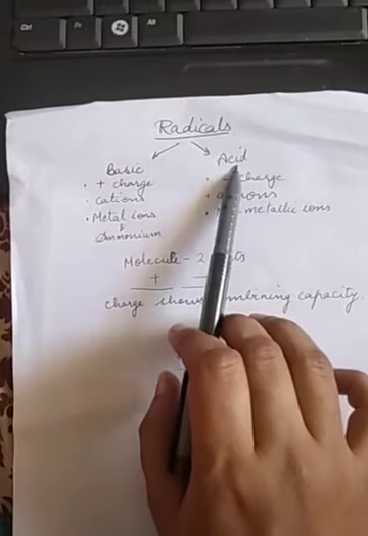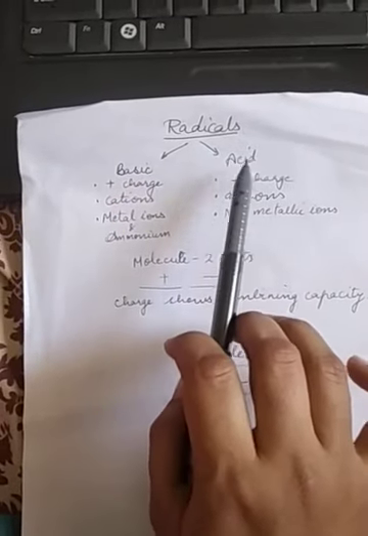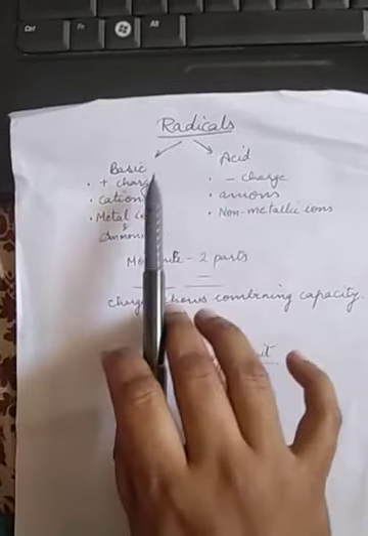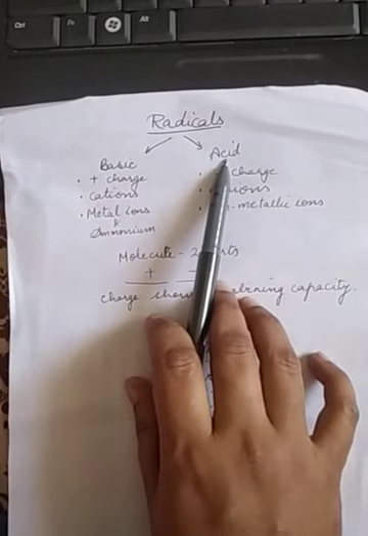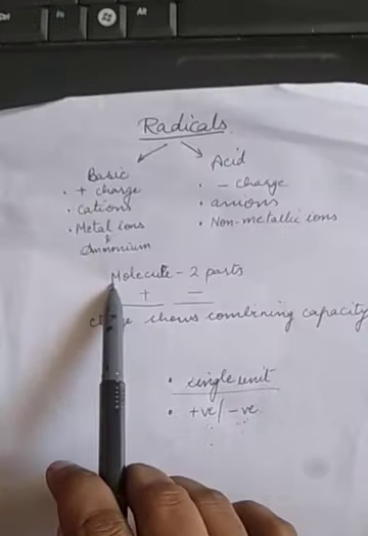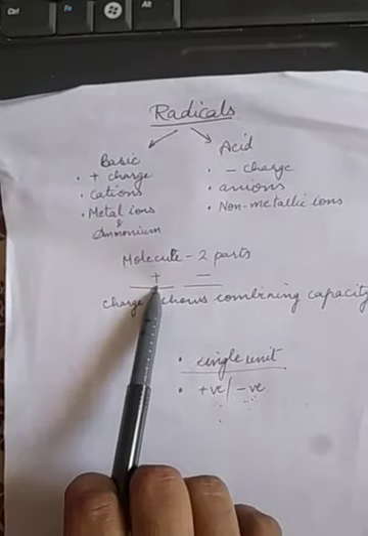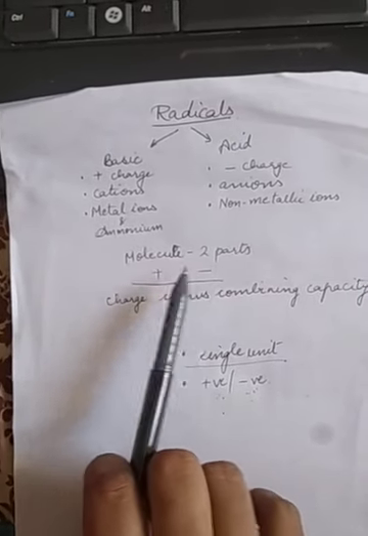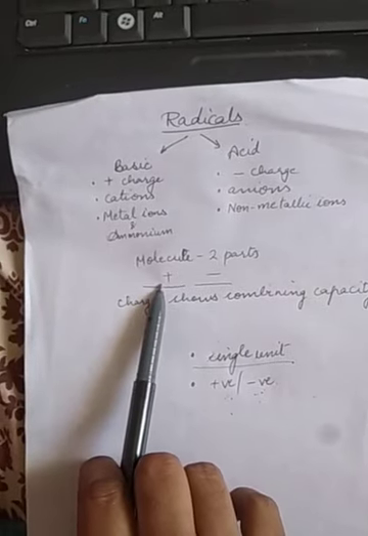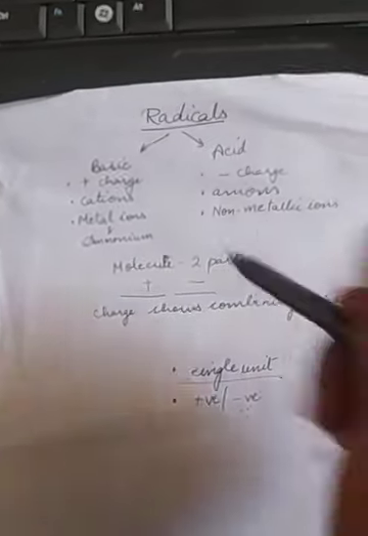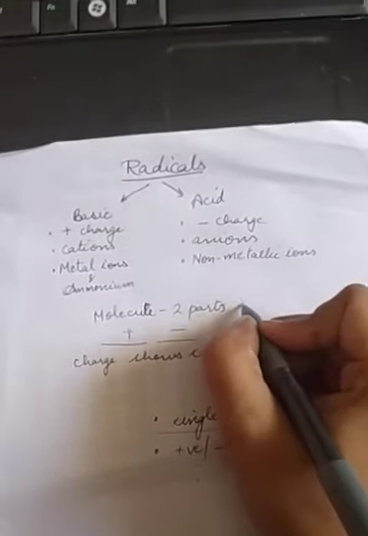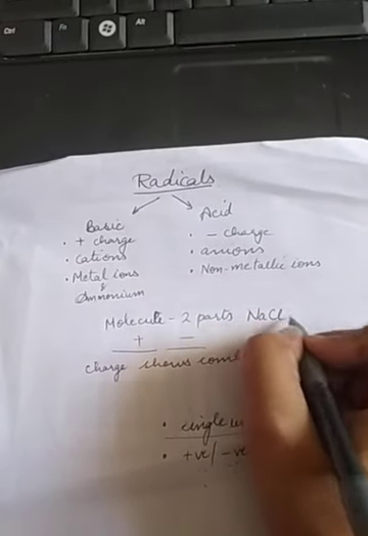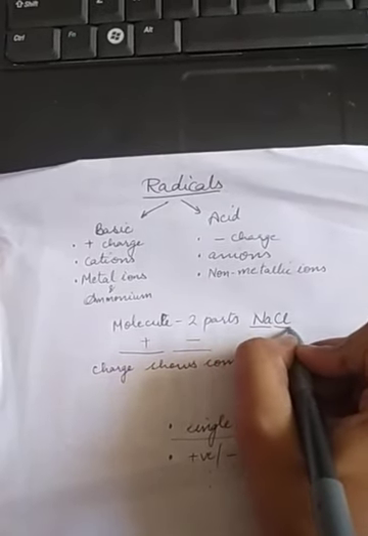Now, radicals are of two types, basic radical and acid radical. What is a basic radical? What is an acid radical? Now see, if I have a molecule, it will always consist of two parts. Okay, a molecule will have a first part and a second part. Like we take NaCl, first part, second part.